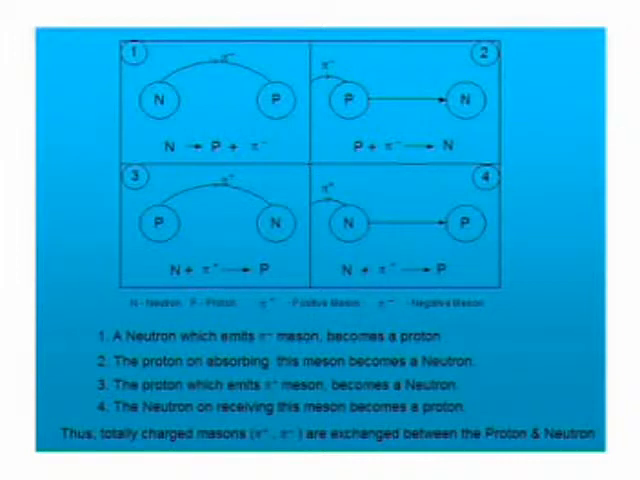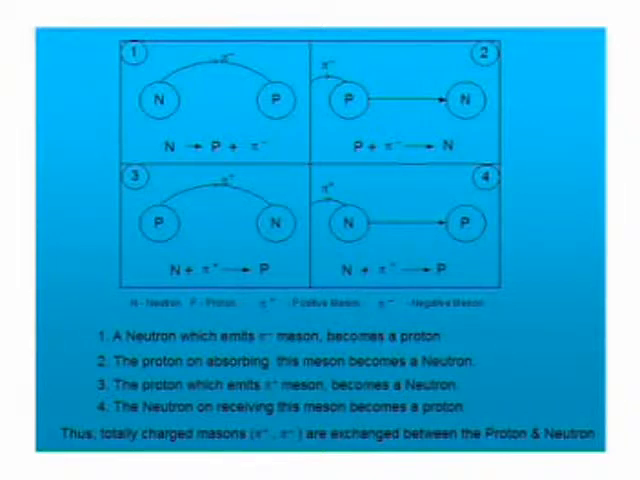How are the charged mesons exchanged between a proton and a neutron? For example, a neutron which emits a negative meson becomes a proton. The proton, on receiving this negative meson, becomes a neutron.